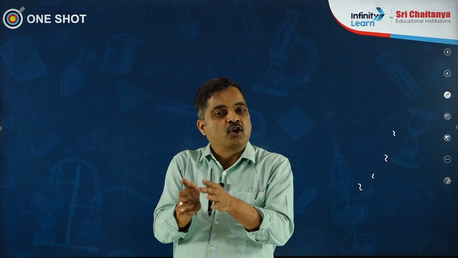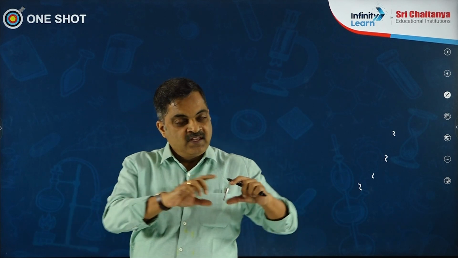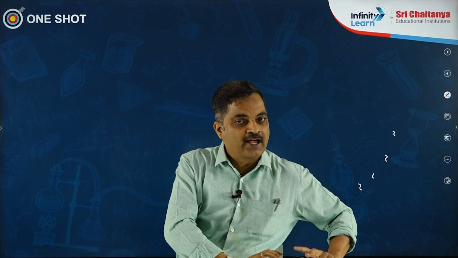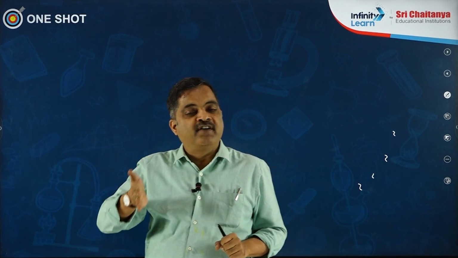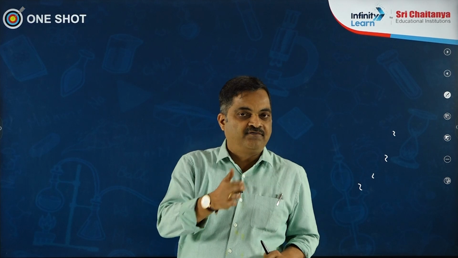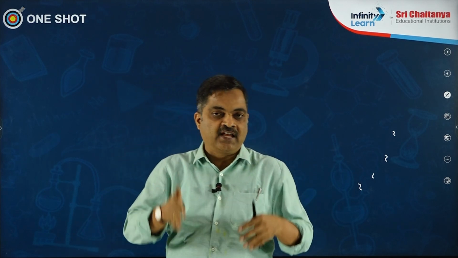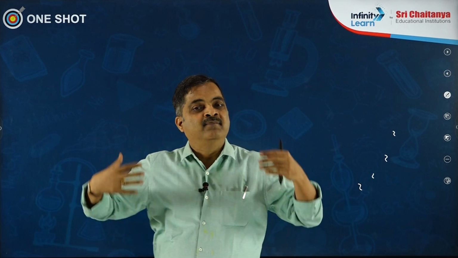autotrophs. Autotrophs are again divided into 2 types, photoautotrophs and chemoautotrophs. Example for photoautotrophs is cyanobacteria. Example for chemoautotrophs is iron bacteria, nitrifying bacteria, sulfur bacteria, etc. What is the difference between photoautotroph and chemoautotroph? Both of them reduce atmospheric carbon dioxide to glucose.